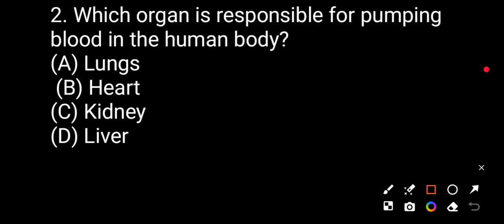Question number two. Which organ is responsible for pumping blood in the human body? Lungs, heart, kidney, liver. The correct answer will be heart.